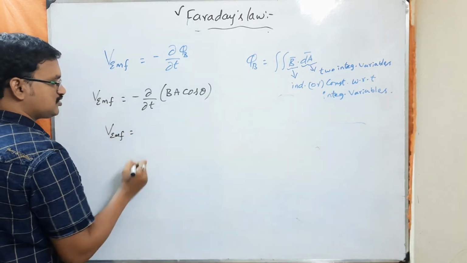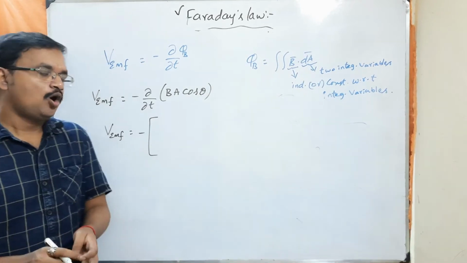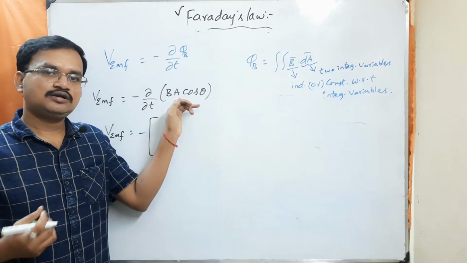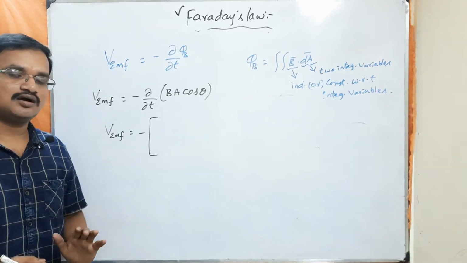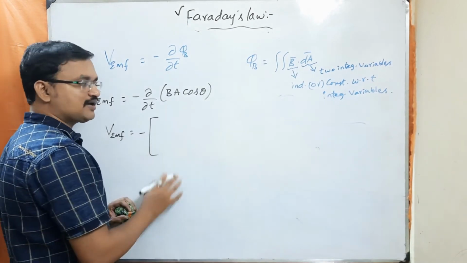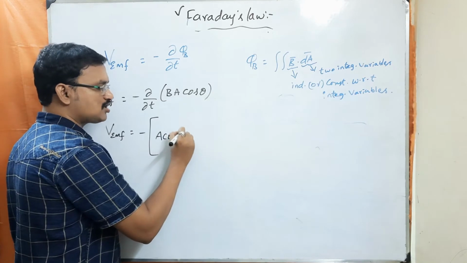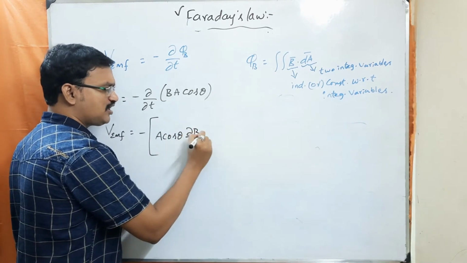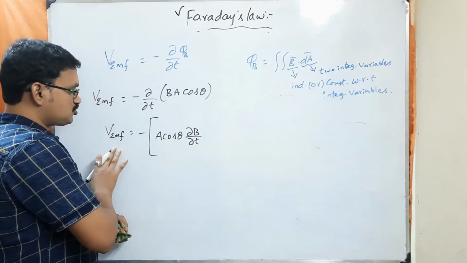So V_EMF is equal to minus of... Now let us consider that only the B field is varying with respect to time, whereas A and cos theta are constant. In that case, how can I write this expression? I can write this as A into cos theta times dB by dt, since only the B field is varying with respect to time. So this is one way to produce the voltage.